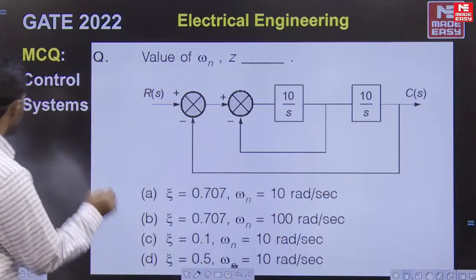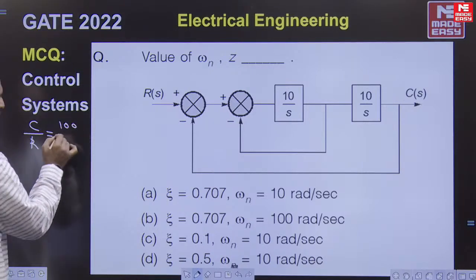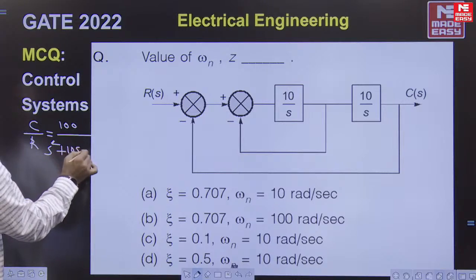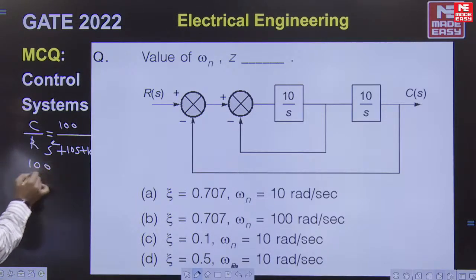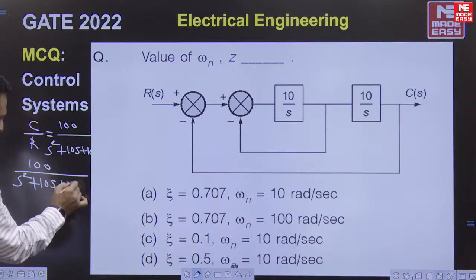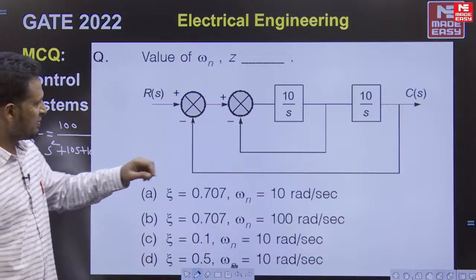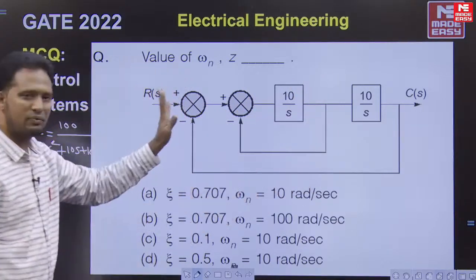Finally, feedback. The closed loop transfer function C by R of this system can be obtained as 100 upon S square plus 10S plus 100. I write it: 100 upon S square plus 10S plus 100 is the closed loop transfer function. Find the inner feedback, multiply with 10 by s, and then find the outer feedback.